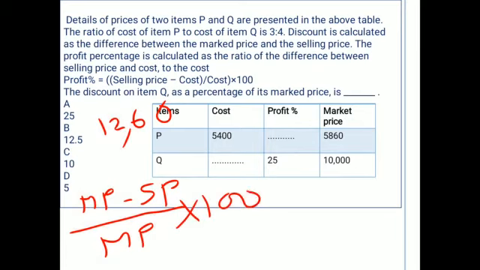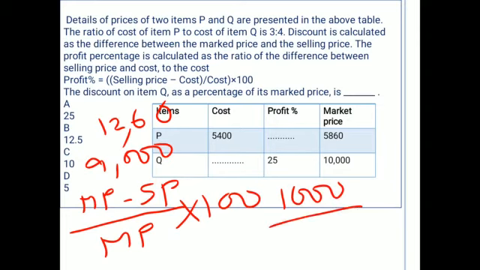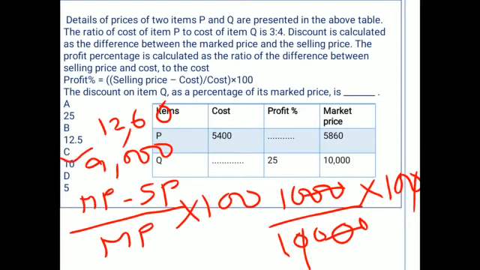Here the market price is 10,000 and we found the selling price of Q is 9,000 in the previous step. Substituting these two values, we get 10,000 minus 9,000, that is 1,000, by market price 10,000, into 100. So we get the value as 10%. The discount percentage is 10%. Option C is the right answer.